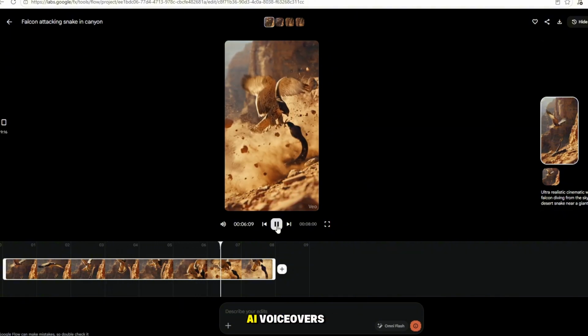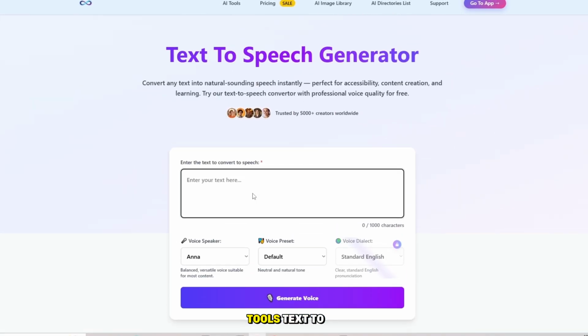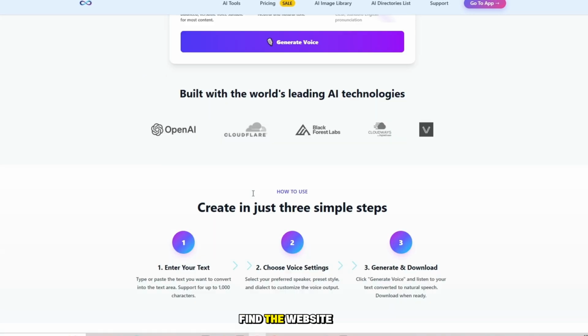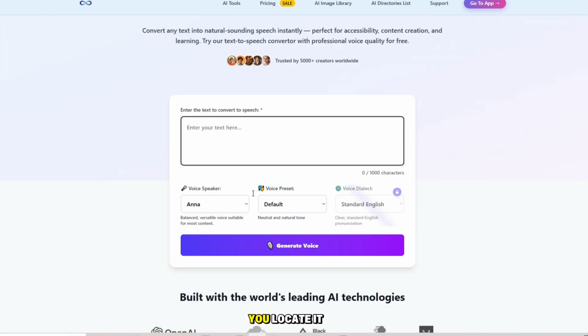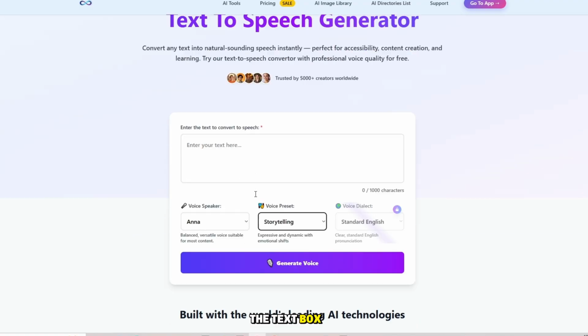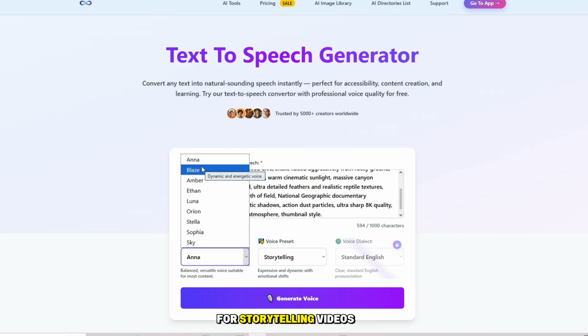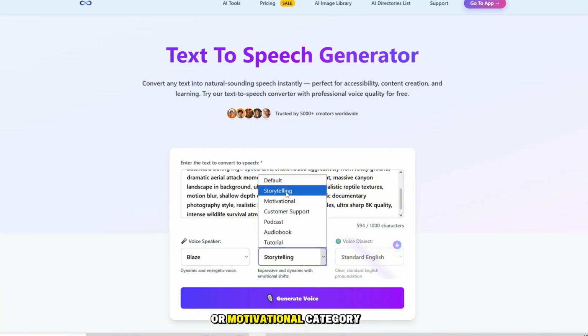If you want to create AI voiceovers, one of the best websites you can use is Unlimited AI Tools Text-to-Speech. If you can't find the website, leave a comment and I'll help you locate it. Once you open the website, simply paste your story script into the text box. After that, choose a voice from the available options. For storytelling videos, I recommend selecting a voice from the storytelling or motivational category.